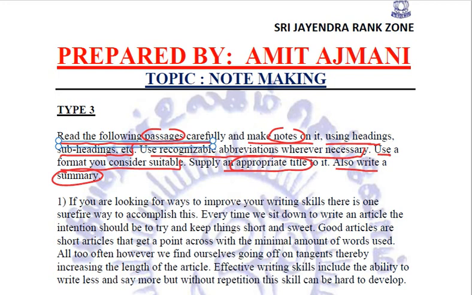So out of the given passage we need to write the title, then make the notes, use the abbreviations, write the key to abbreviations, and supply the summary also. This is the question which you are normally acquainted with. This is the full-fledged question that is usually asked. And these passages are normally big passages. They are not small passages.